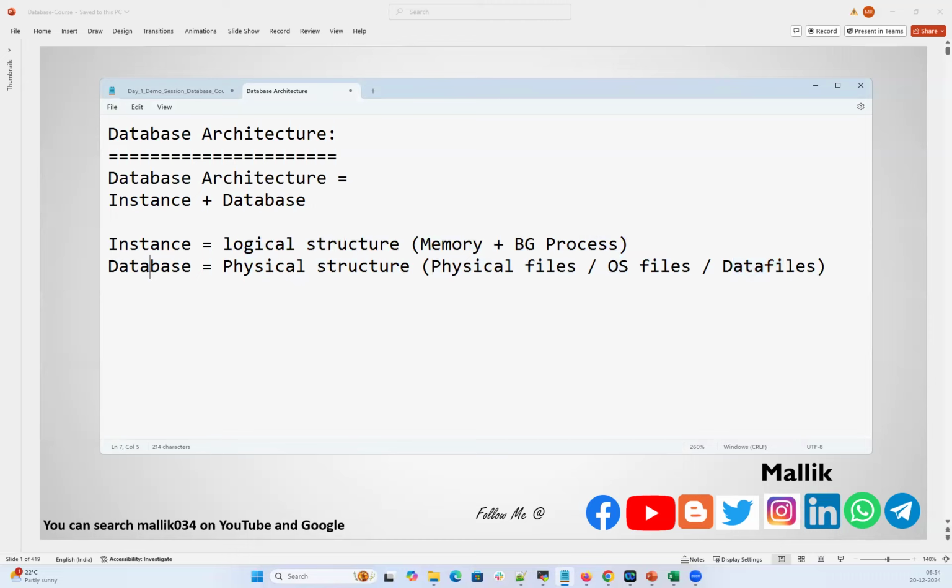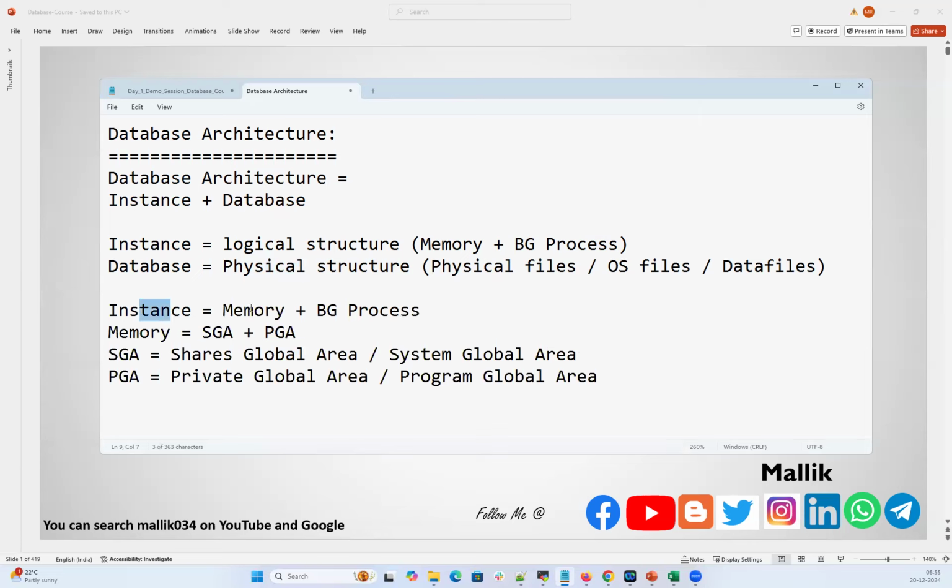The combination of your instance and database makes up your entire database architecture. If I further divide what exactly an instance is, memory and background processes together form my database instance. And in the memory, you have SGA and PGA.